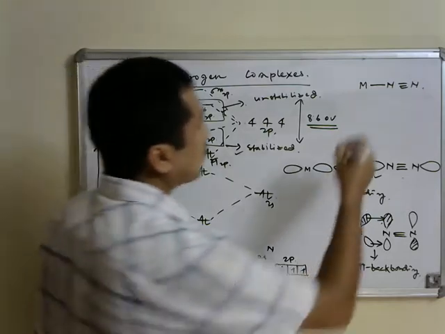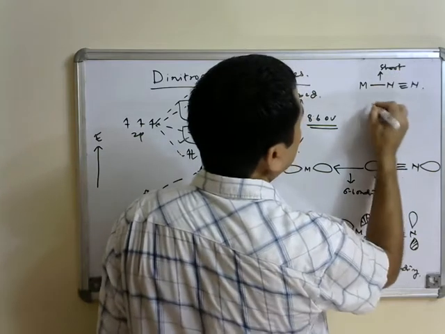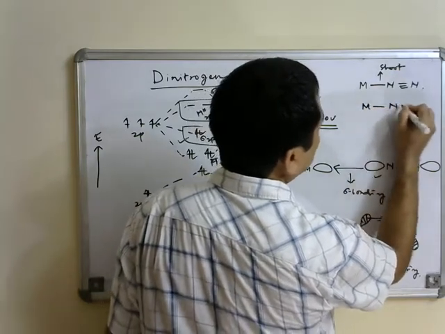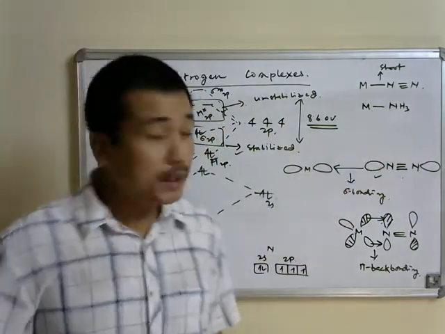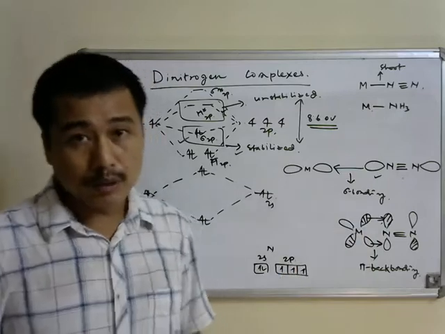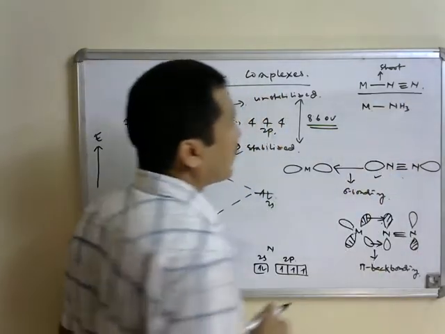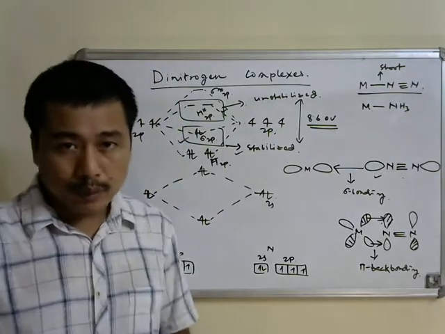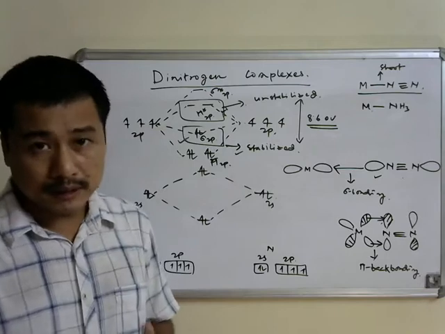The metal to nitrogen bond distance in metal dinitrogen complexes is going to be shorter than what you see in case of metal amine complexes, where only sigma bond interaction is present, with sigma donor ligands like ammonia. While in case of metal dinitrogen complexes there is also pi back bonding, and due to this pi back bonding the metal nitrogen bond distance decreases.